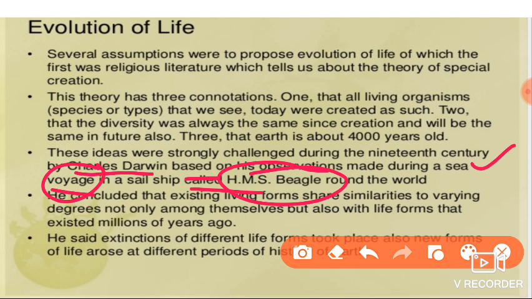During the sea voyage in the sail ship called HMS Beagle, he traveled around the world through the sea. And what he found, because he migrated from one place to another, not only in local places.